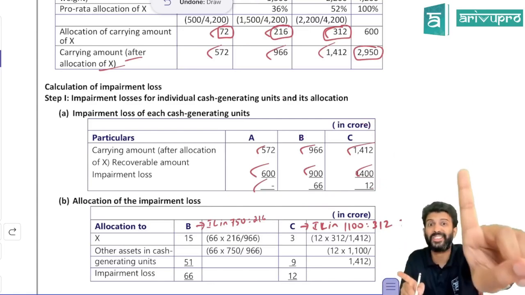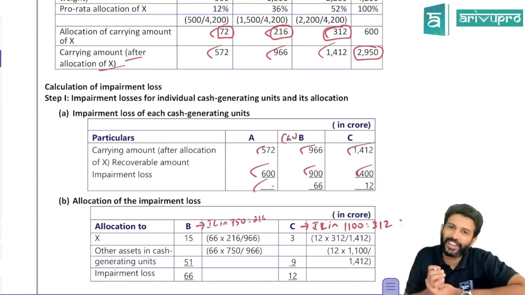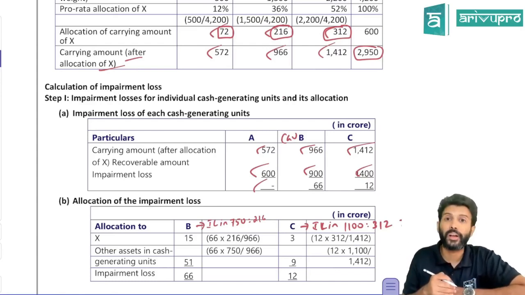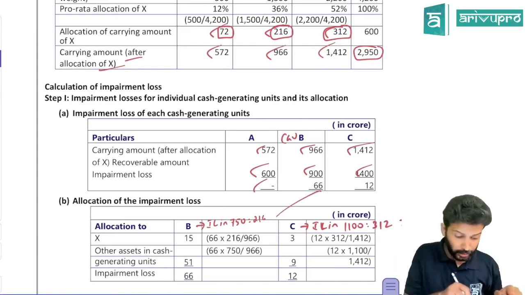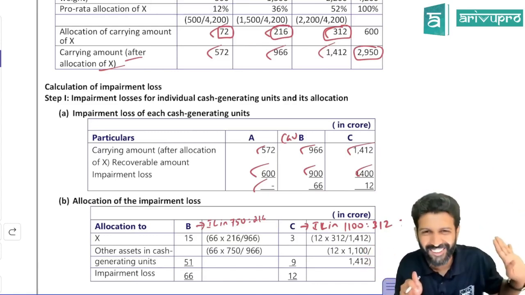Mind you, this is not an asset. This is CGU B. If a CGU is impaired, you know the allocation rule. First, you will allocate it to what? Goodwill. So here there is no goodwill. That means what? Then to other assets. No, sir. First you allocate it to corporate asset X. Then you allocate to other assets. Don't do that drama.